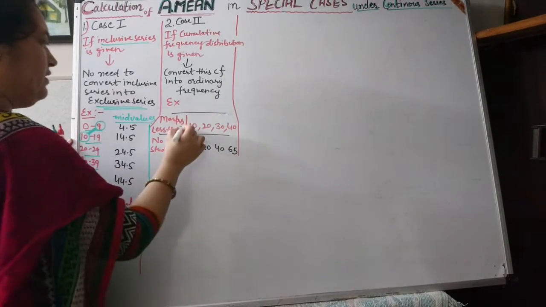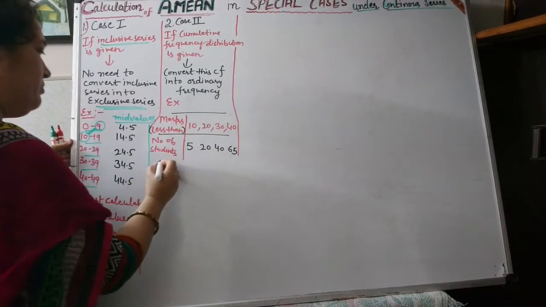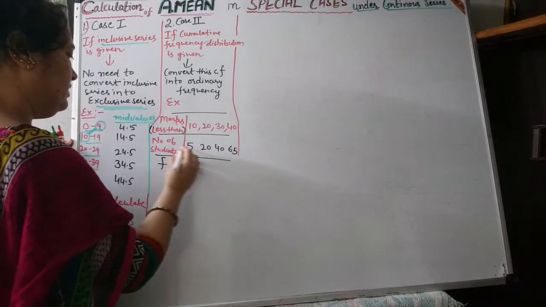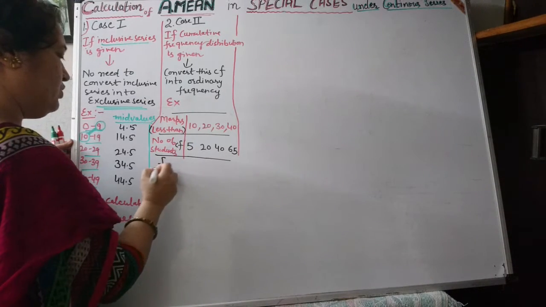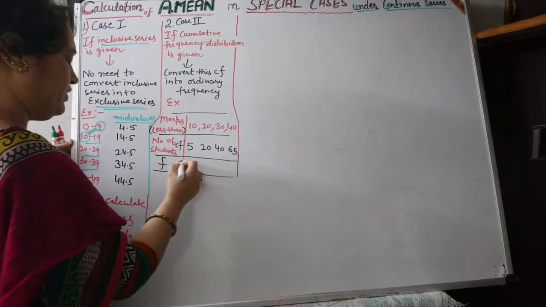So here less than values are given. Less than means you have to convert. Here cumulative frequency is given and we have to convert this cumulative frequency into simple frequency.